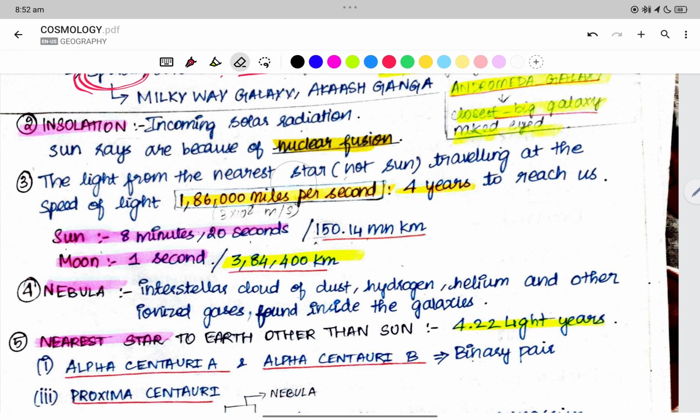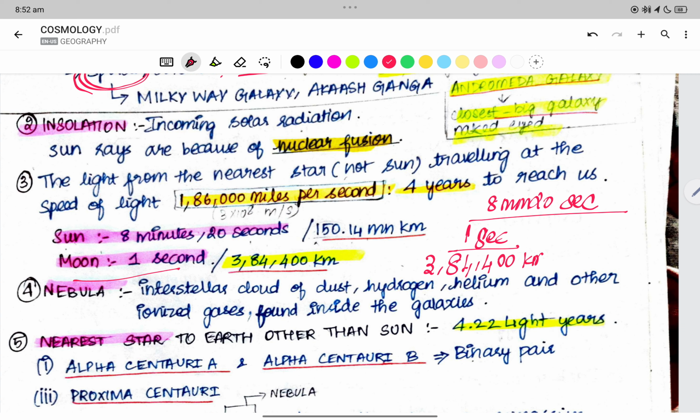The sun is 8 minutes 20 seconds, and for the moon the distance is 3 lakh, 84 hundred kilometers: 3 lakh, 8, 4, 4 and 0 kilometers. Sun, earth, moon is 3, right?